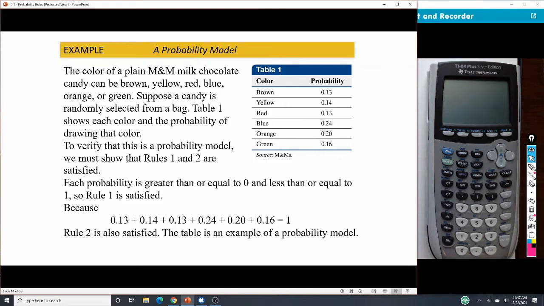Now, if either one of those two things doesn't happen, it's not a probability model. So if we add those together and we get any other number besides 1, if we get 0.99, it is not a probability model. Okay, and so we look for that. If any of those numbers are negative, it's not a probability model. If any of those numbers are bigger than 1, it's not a probability model.